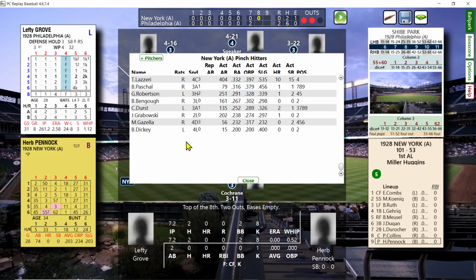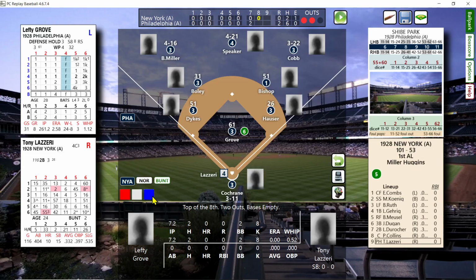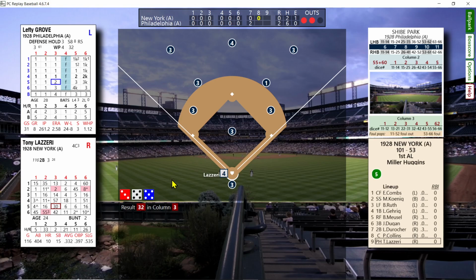We got Tony Lazzari, who didn't start. That would make a lot of sense. We're probably not going to need him after this because we're going to have all our good hitters coming up. So let's use Lazzari as the pinch hitter. And there's a 32, and he's going to line out to center. He needed a 34. He got a 32.